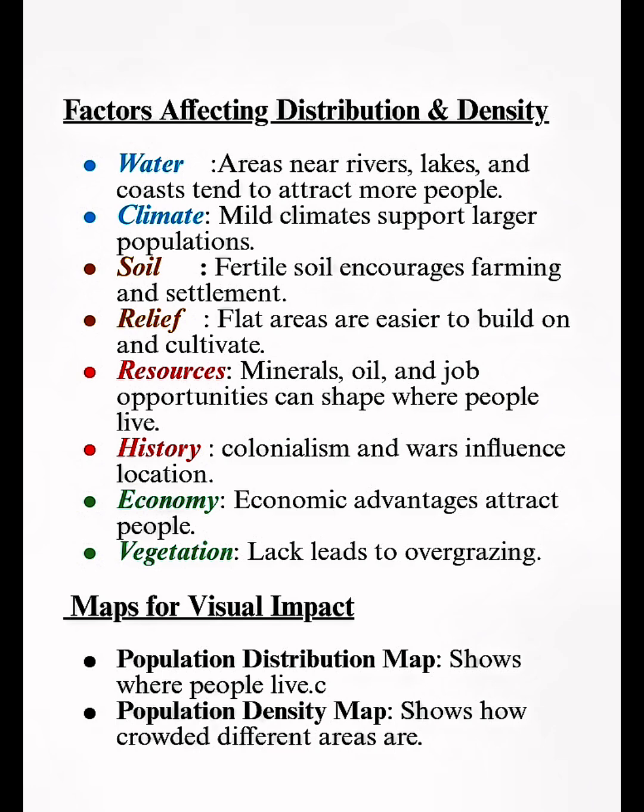Usually the water is kind of blue and the climate also produces water, which is kind of blue. And looking at the skies, you see blue. And then the soil and the relief. So, I did this so that you can remember. We'll get into it right now. The water, let's get to water. Areas near rivers, lakes, and coasts tend to attract more people. So more people are willing to go where there's a lot of water and will not suffer from drought.